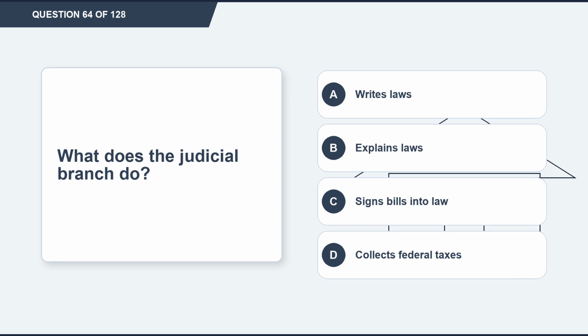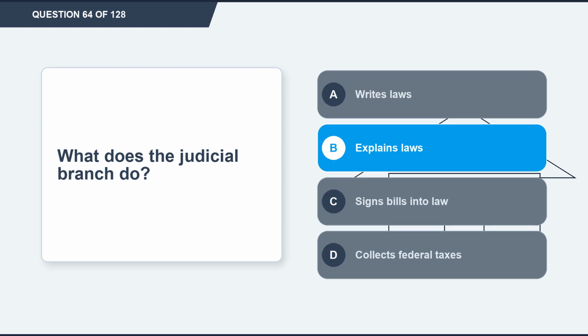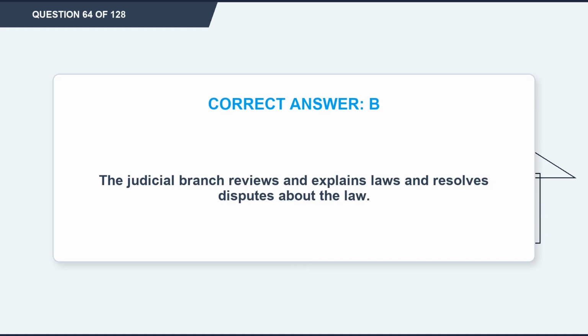Question 64. What does the judicial branch do? Option A, writes laws. Option B, explains laws. Option C, signs bills into law. Option D, collects federal taxes. The correct answer is option B, explains laws. Explanation. The judicial branch reviews and explains laws and resolves disputes about the law.